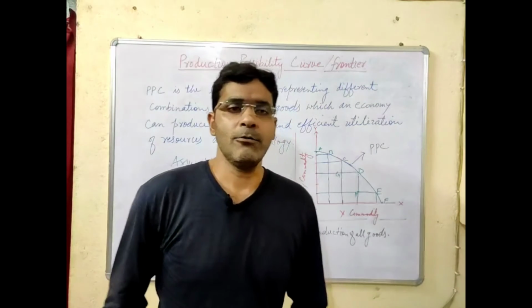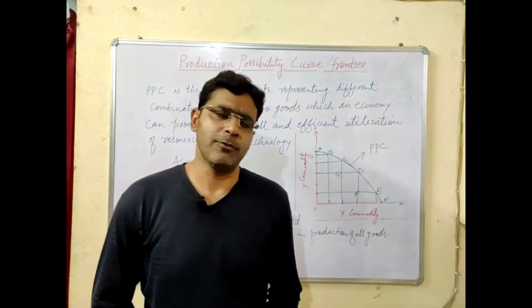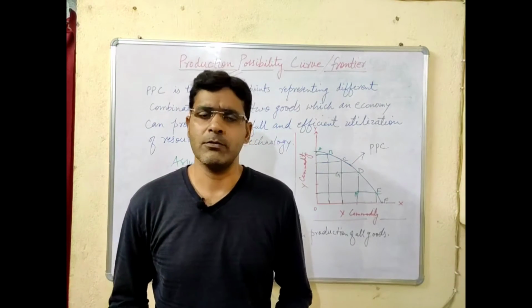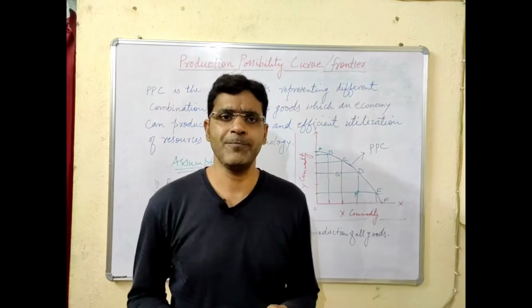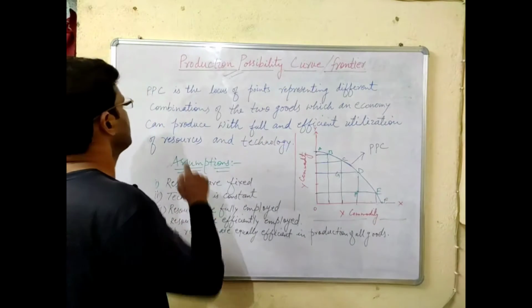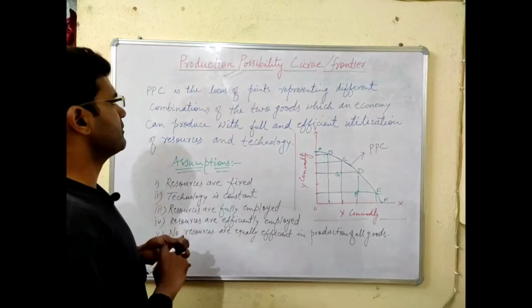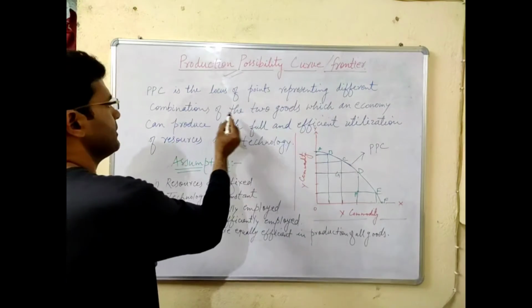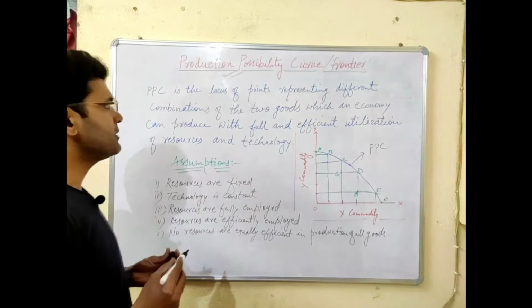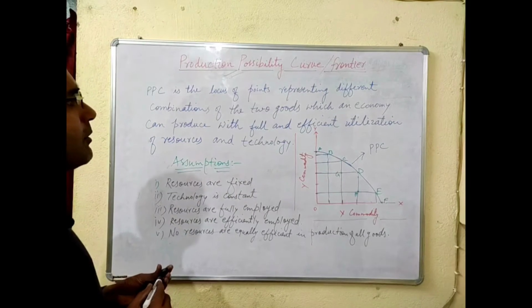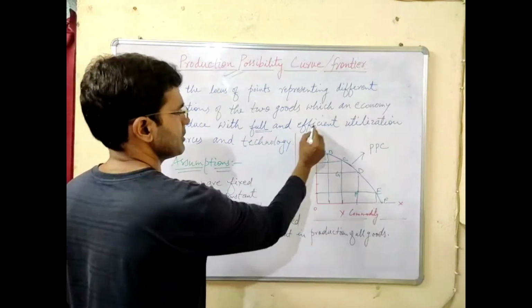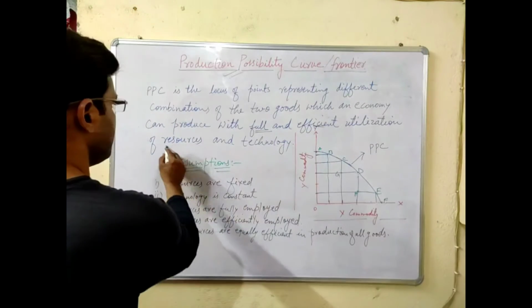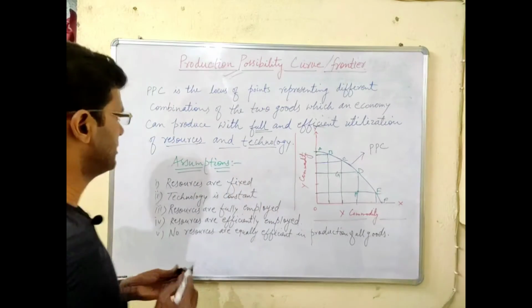So learners, now we should understand the concept of production possibility curve or production possibility frontier. As I have written here, PPC or production possibility curve is the locus of points representing different combinations of the two goods which an economy can produce with full and efficient utilization of resources and technology.